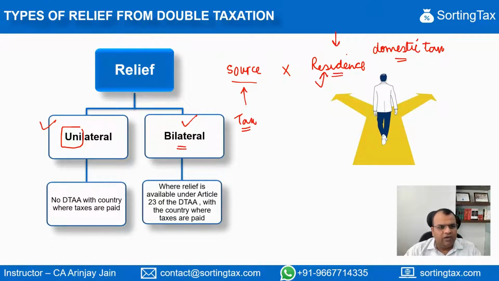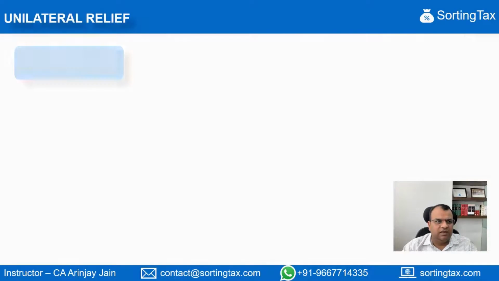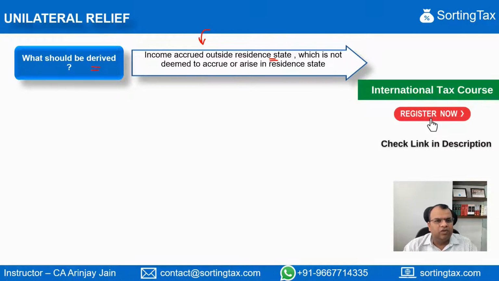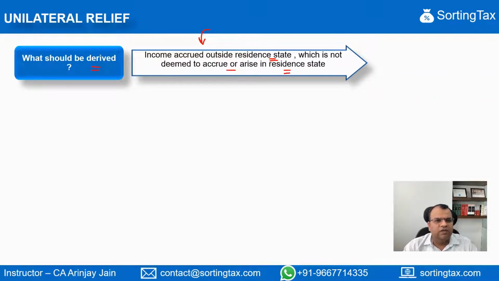However, where a treaty does exist, then a bilateral relief is available under Article 23 of the DTAA, where the country where taxes are paid can provide such a relief. We will discuss mostly the bilateral relief, but just to understand and complete this particular topic, let's move on to the next slide. So a unilateral relief is provided in case of income which is accrued outside the state of residence, which is not deemed to accrue or arise in the state of residence.